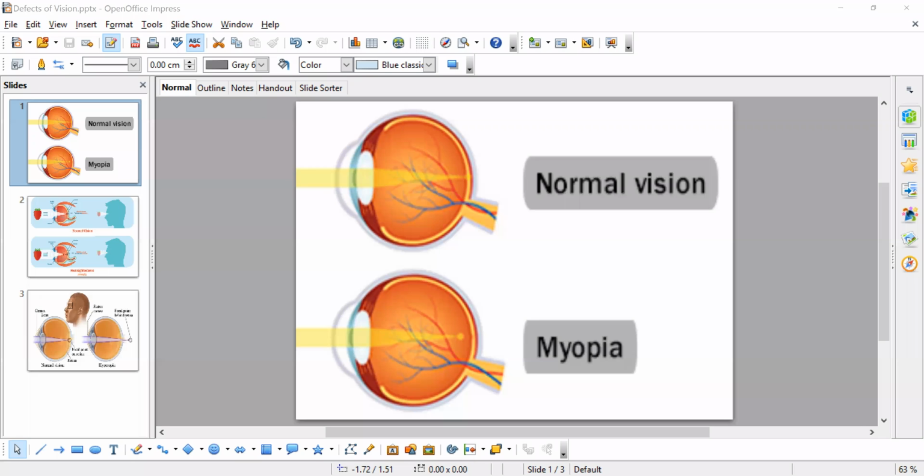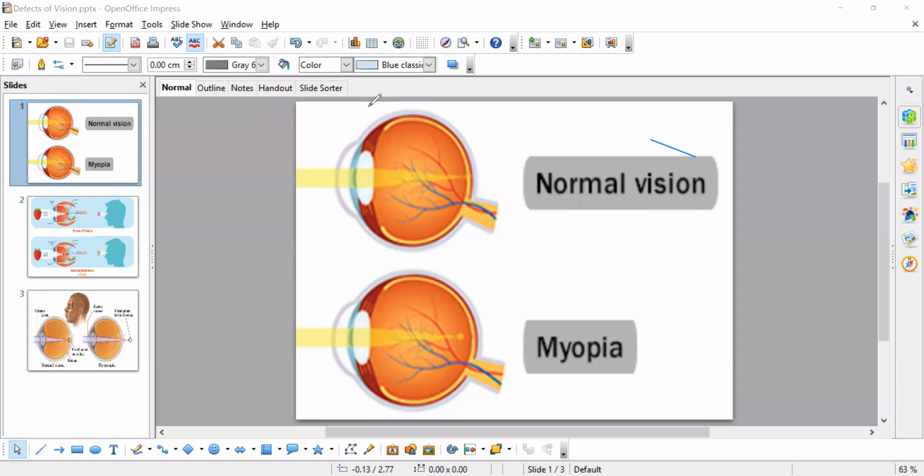Here is an image for your better clarity. The yellow colored part is the source of light. Here I have drawn two sheets.